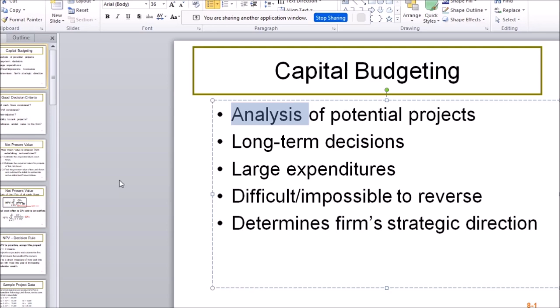Basically, it's different criteria for your investments that we're going to look at. So basically, we're going to look at different methods of calculating whether an investment idea, a project, is a good idea or not a good idea. Okay.